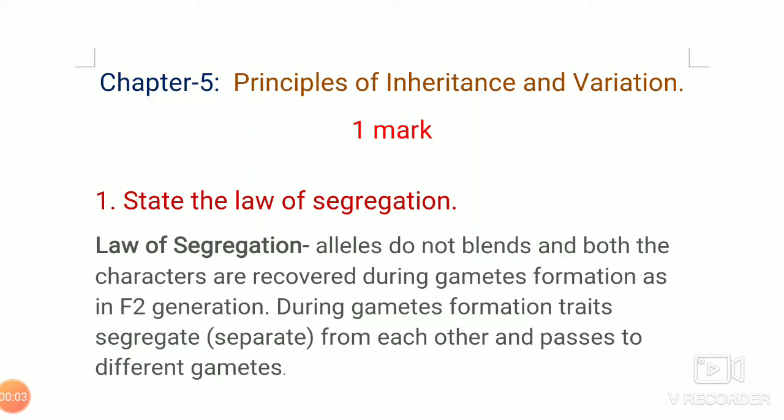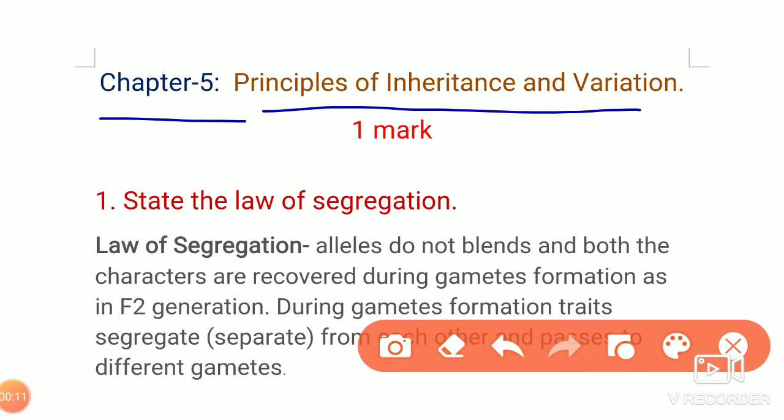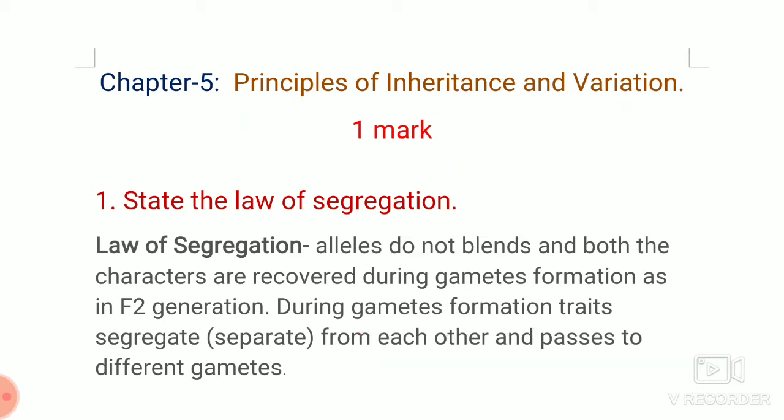Hello students, let's start with the next chapter, that is chapter 5, Principles of Inheritance and Variation. The complete chapter has been retained as a syllabus for your examination. In this chapter, the first is 1 mark questions. The 1 mark question is